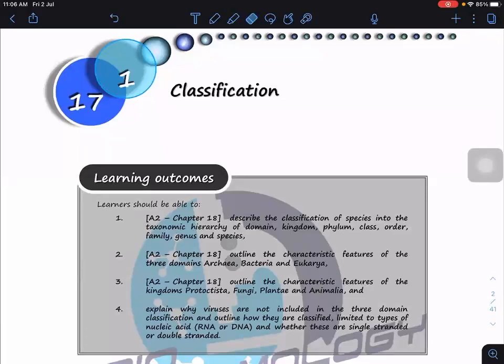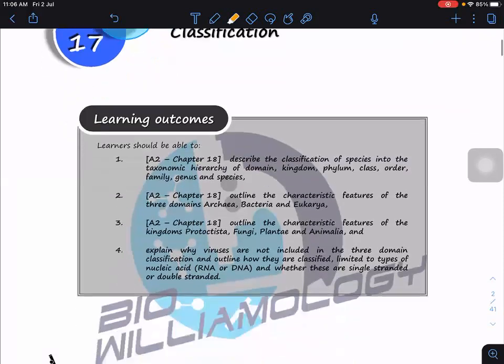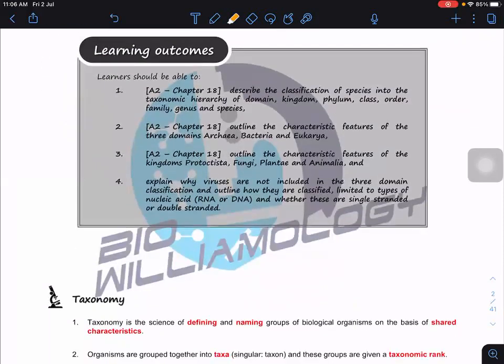Okay, so now we're going to do the first part of these topics, which will be classifications. What are the learning outcomes for these topics? We're going to start first. We need to describe the classifications of the species. It means that for each living organism, we want to classify them.